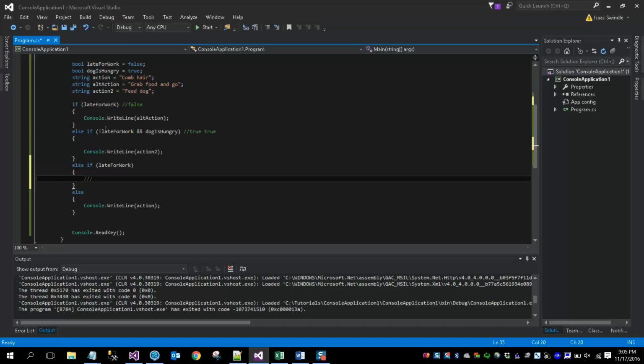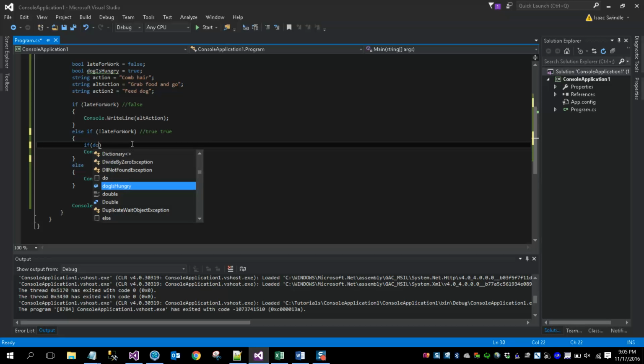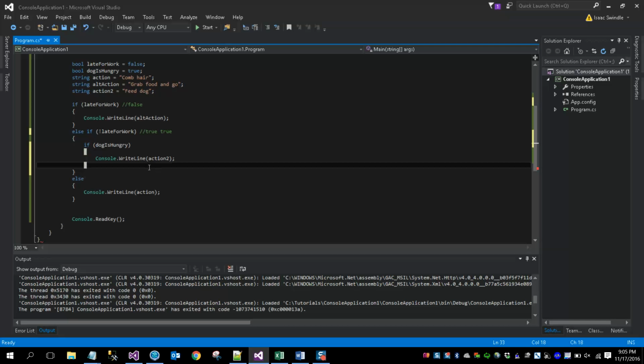Now this if, else if, you can also nest. What's called nesting, and this is one of your first introductions to nesting, is to enter a branch of code and then enter another branch of code within that, another condition. So I could say if not late for work, and then I could say if dog is hungry. So now I will enter into this. This is true. I'll enter into this and then do another check.